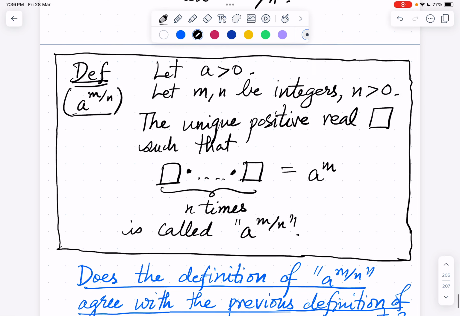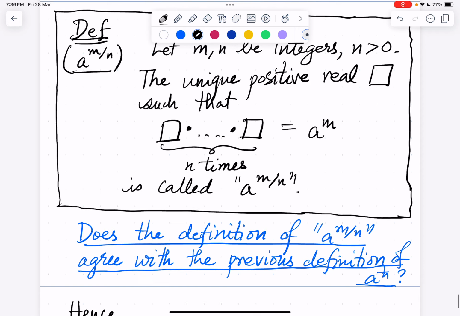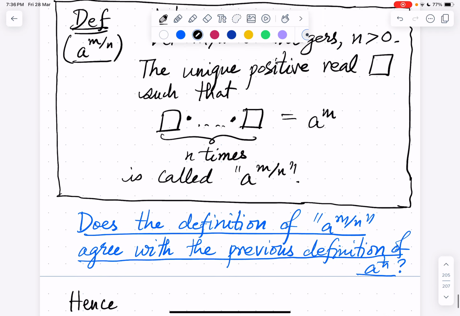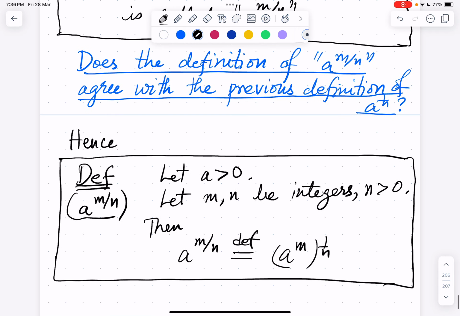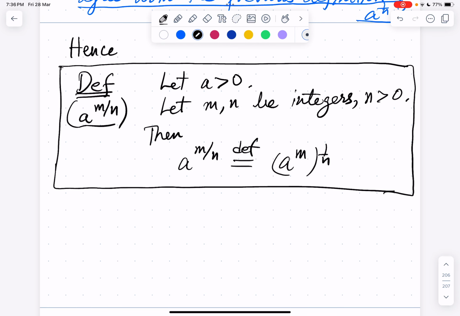The unique positive real box such that box power n is a power m is just the nth root of a power m, right? So we are defining a power m by n as the nth root of a power m.